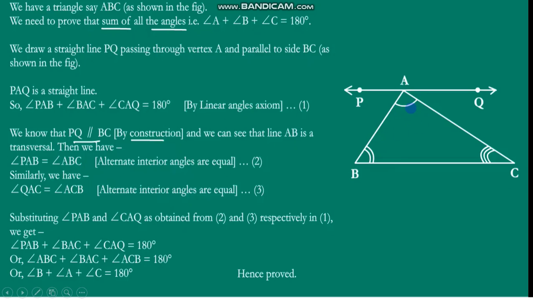So we can simply say angle ABC is angle B, angle BAC is angle A, and angle ACB is angle C. Rearranging, angle A plus angle B plus angle C is equal to 180 degrees. Hence we proved that the sum of interior angles in a triangle is equal to 180 degrees.